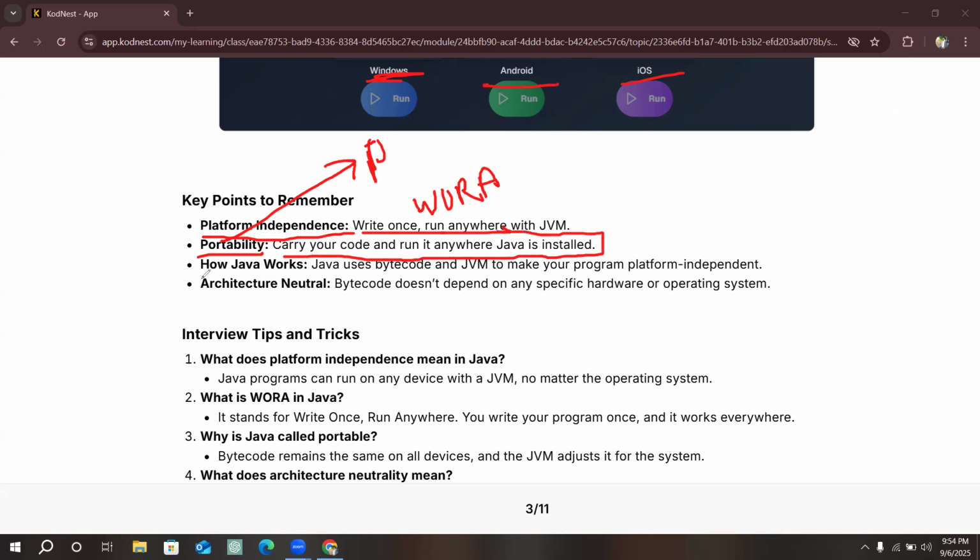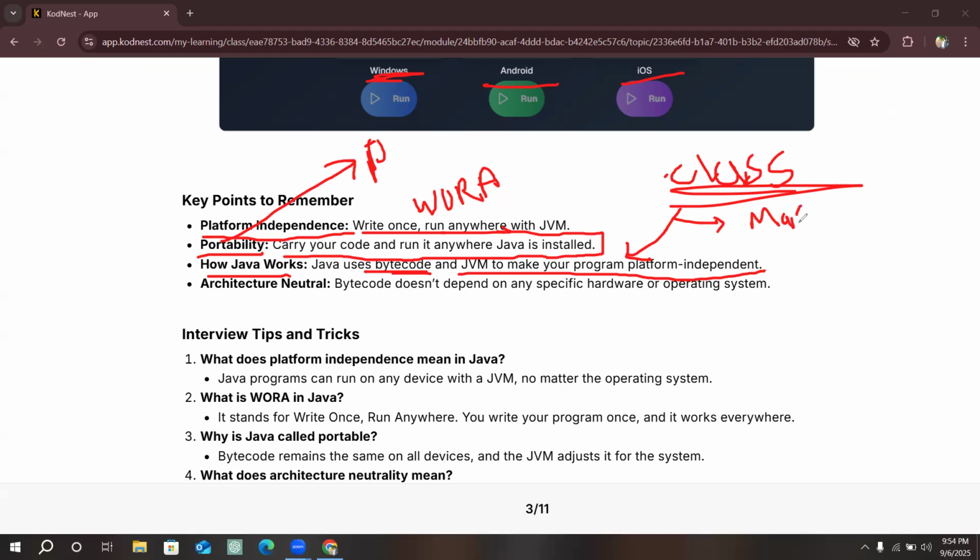Okay, see now how Java works. Java uses bytecode and the JVM to make your program platform independent. We have seen that we were sharing the .class file, which is also known as the bytecode. We are sharing the bytecode, not the main source file. The JVM converts the bytecode into machine level code, which the machine easily understands, and it shows the output. This feature makes Java platform independent. It does not depend on any platform.